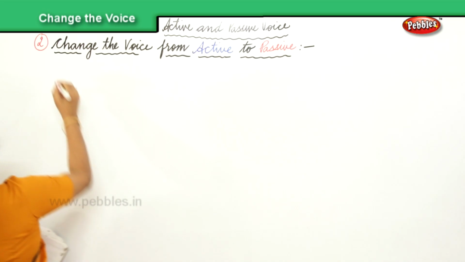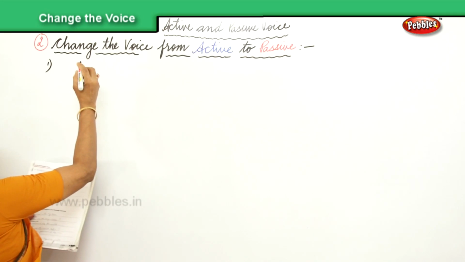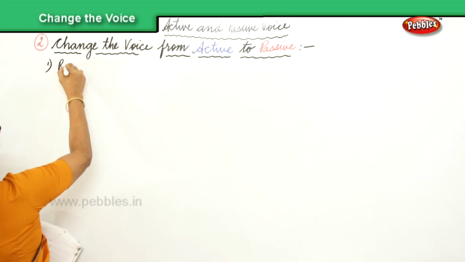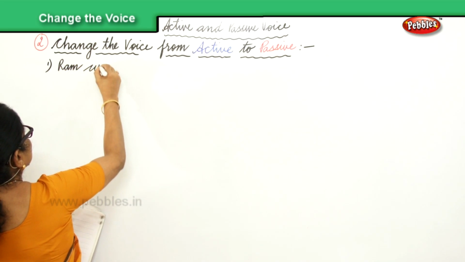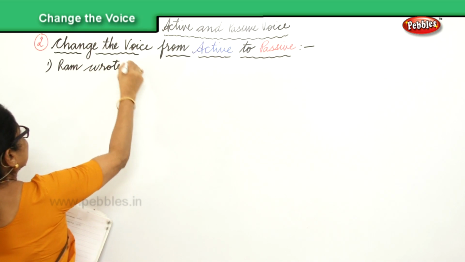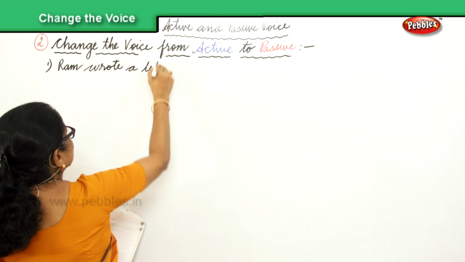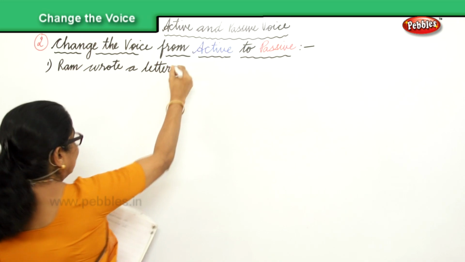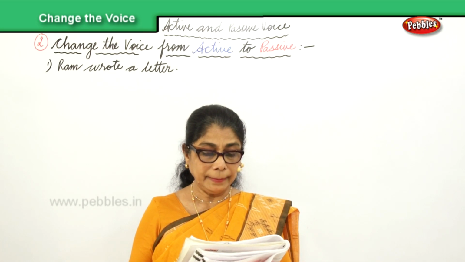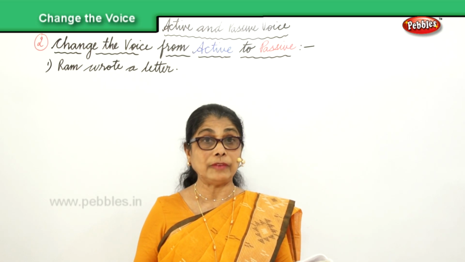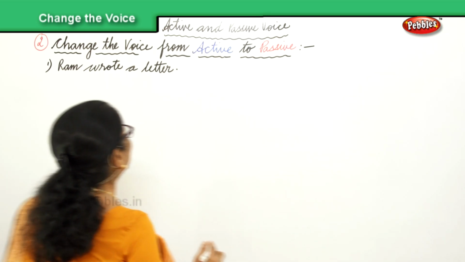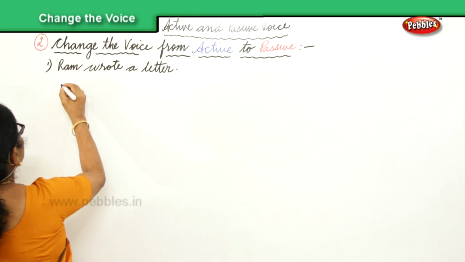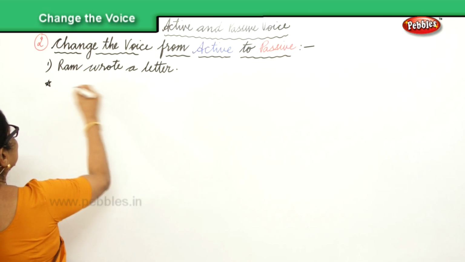Now, the first sentence I have here is: Ram wrote a letter. That is the active voice. Now we have to change it. What is the answer?